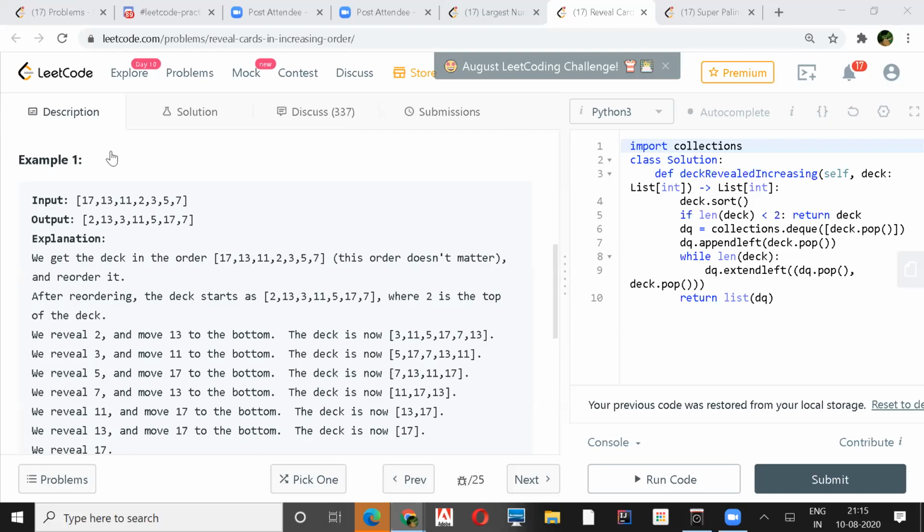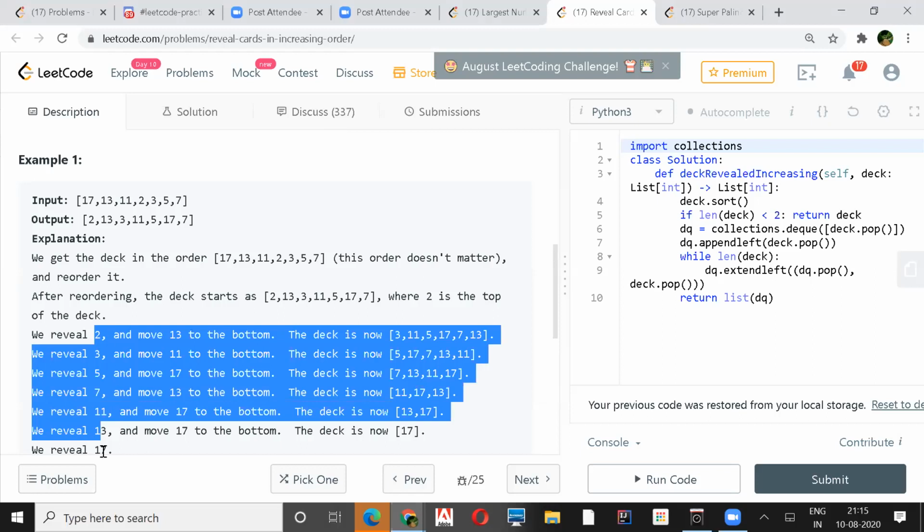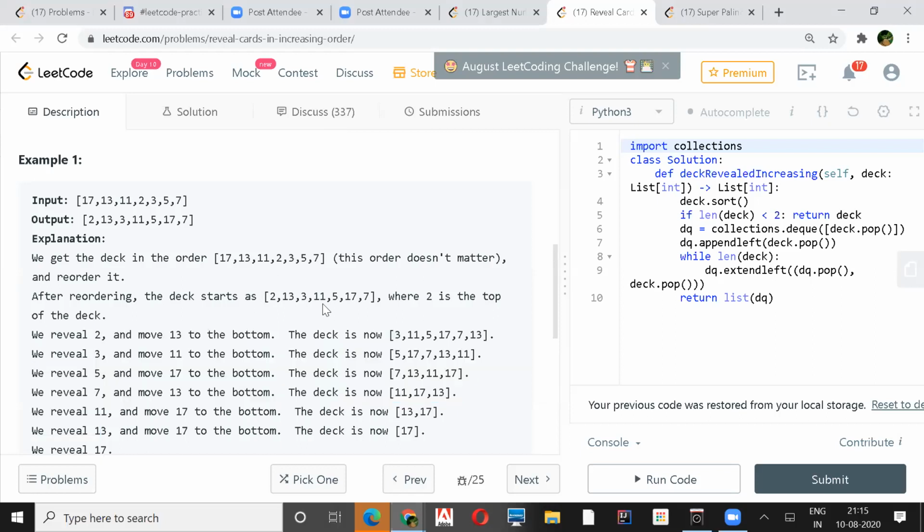Okay, so how does this go? 2, 3, 5, 7, 11. This is in increasing order, right? I mean, since this worked here, you can take any other order, but the numbers which you will get should be in an increasing order, I think.